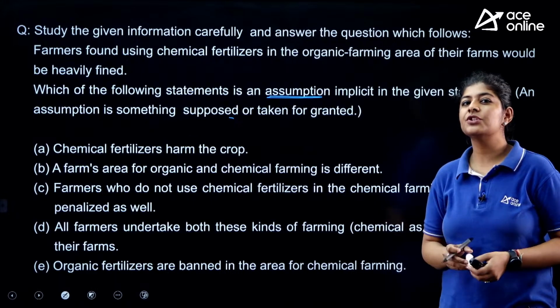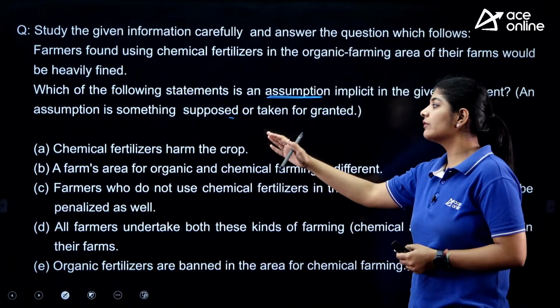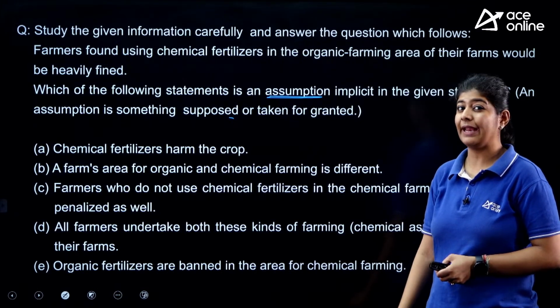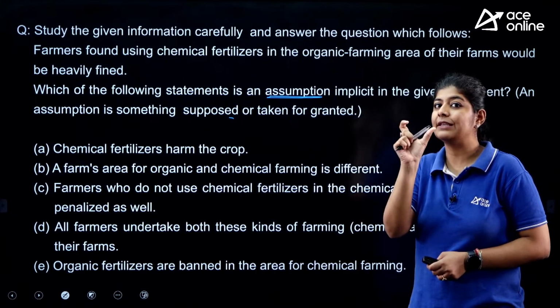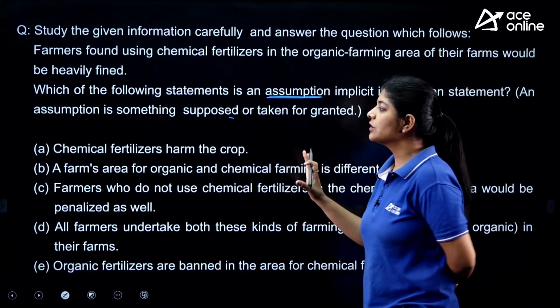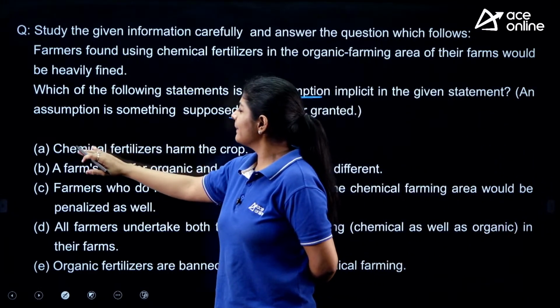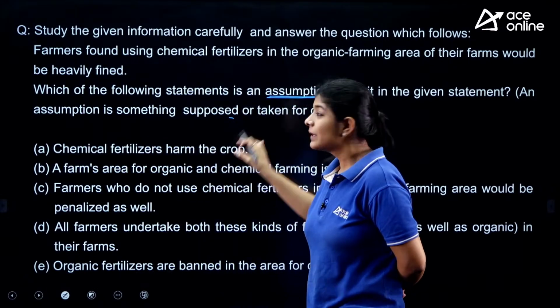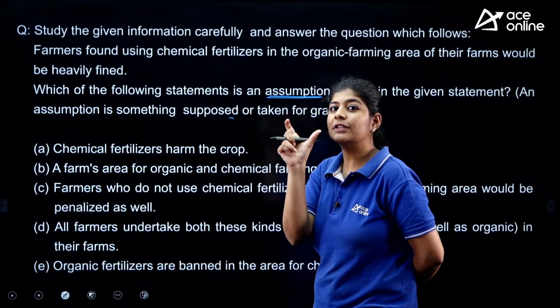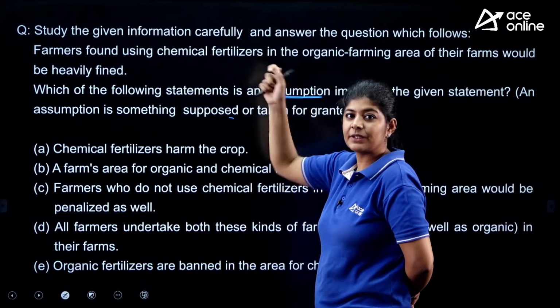Whenever we need to check assumptions, please take care of the words that we have in the options. You can easily select and eliminate options just by seeing a single word. Okay, let's go through the options. First, chemical crop. Is there anything related to crop given? No, the only word used in the statement is farms.